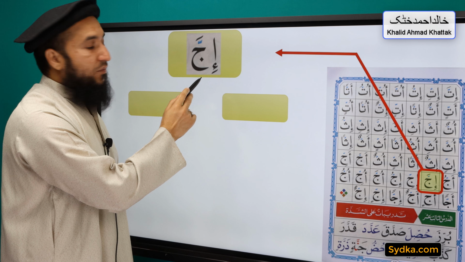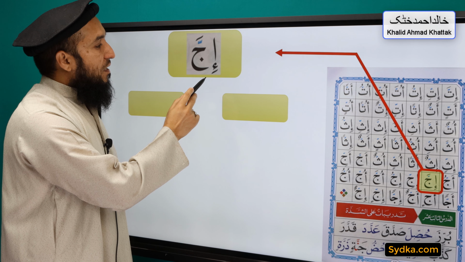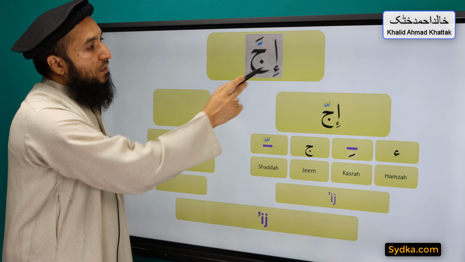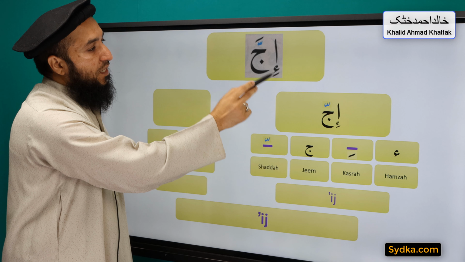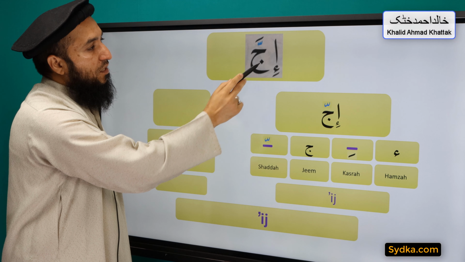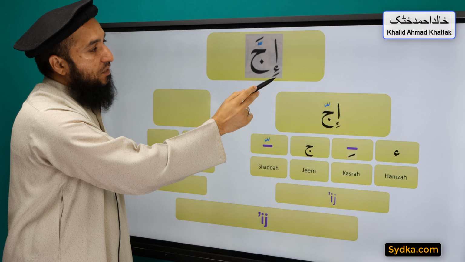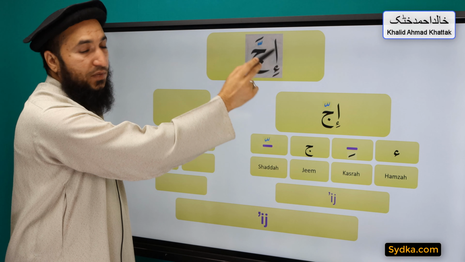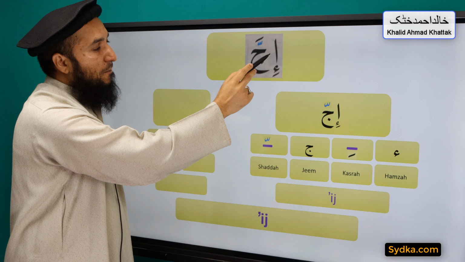The next word we have is Ijja, and it can be divided into two syllables. The first syllable we have is Hamza Kasra Jim Shadda Ij. Hamza is a light letter, it has Kasra underneath, it is followed by Jim and Jim has a Shadda. This alif is silent and it is used as a chair for Hamza.